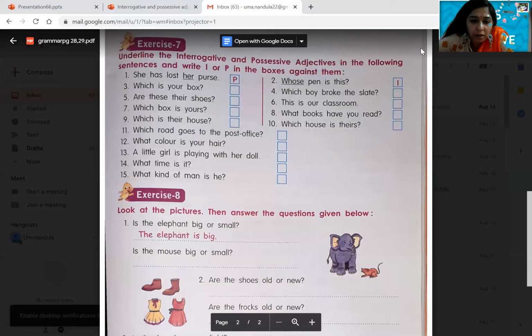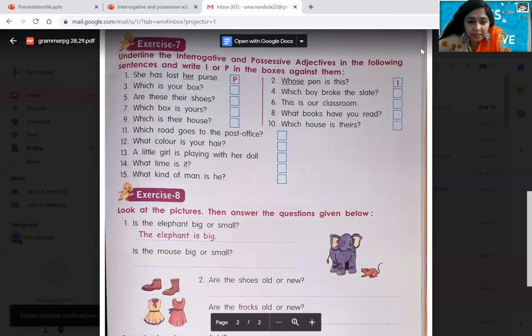Before that I have a small doubt. 12th one, you see, what color is your hair? What color? So interrogative adjective, I told. Your hair. Whose hair? Your hair. So it can be interrogative adjective or a possessive adjective. So you put here I and P also. I comma P, you put it there, because it comes as interrogative adjective. It comes as possessive adjective also. I'm sure about it. So put I comma P also here.